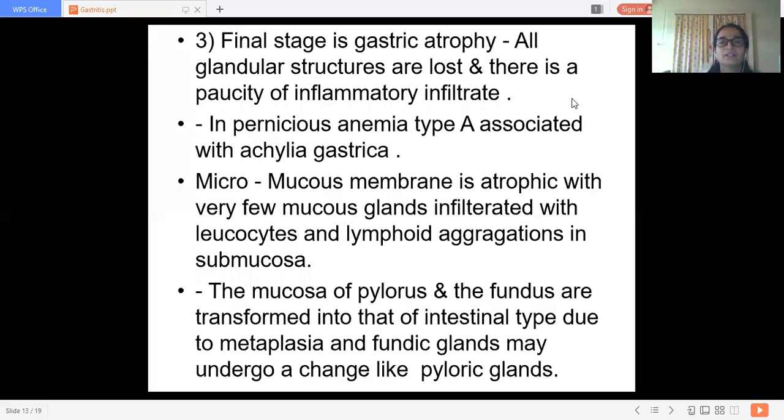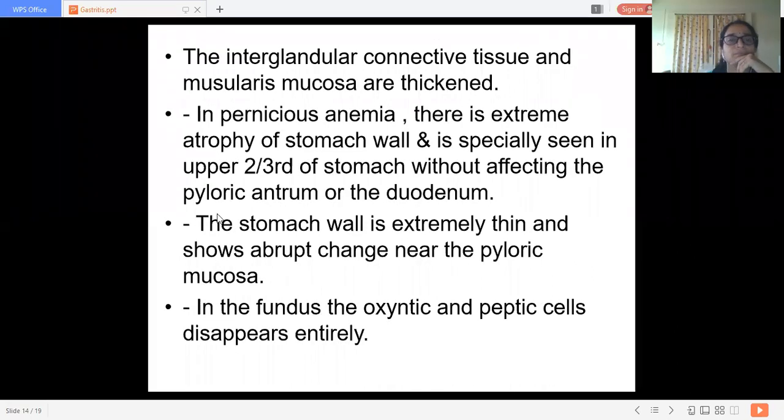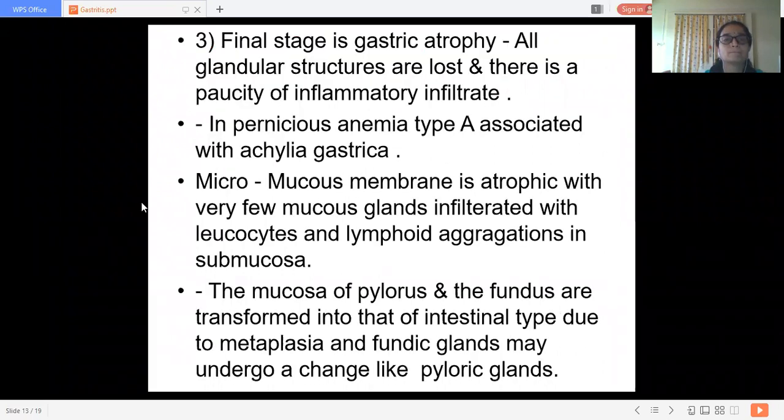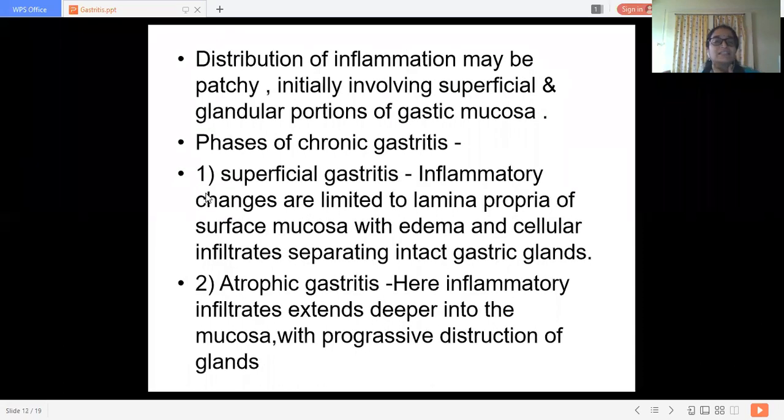So, we are discussing this chronic gastritis. Three stages we discussed about this chronic gastritis: superficial gastritis, atrophic gastritis, and gastric atrophy.